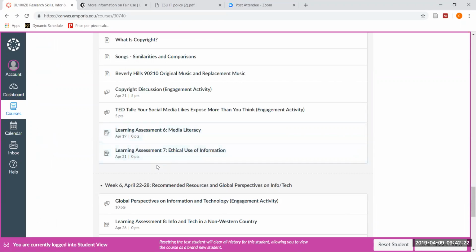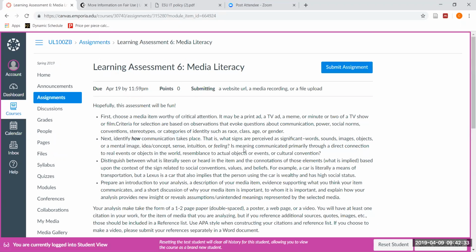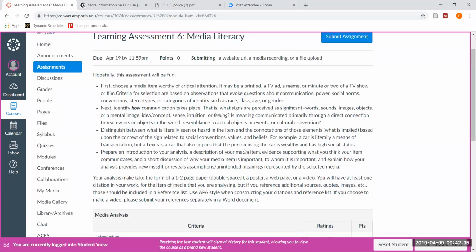Then we have 2 learning assessments. You may choose to complete one or both, depending upon the grade that you are aiming for this class. One learning assessment deals with media literacy. So in this particular one, we would want you to choose a media item that's worthy of critical attention.